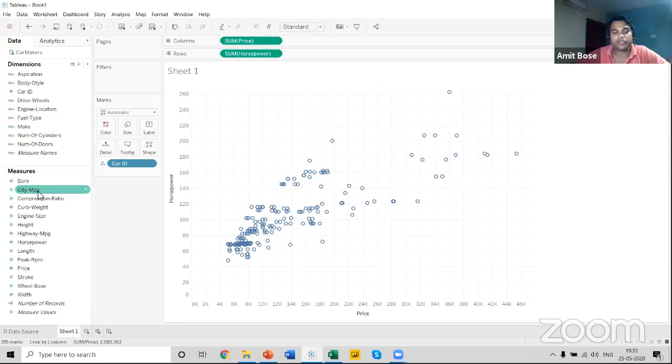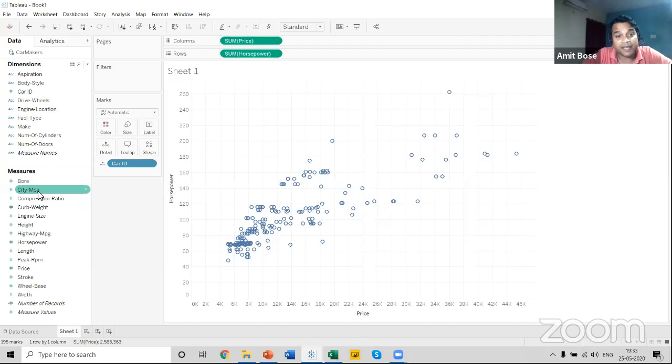Now, if you watch carefully, there is a basic mistake in this chart. The price is coming on the x-axis and the horsepower on the y-axis. As per the rule of scatter plots, can you comment which is the dependent and which is the independent variable in this chart?